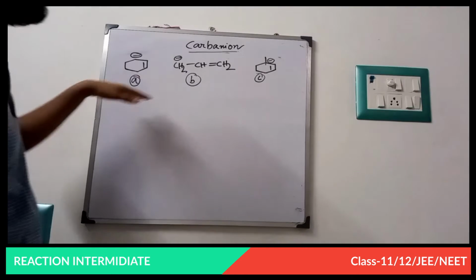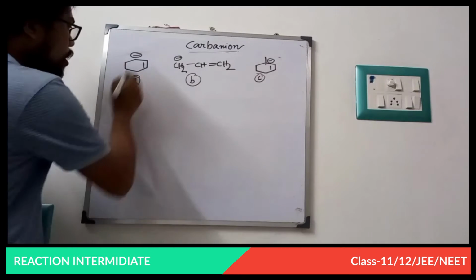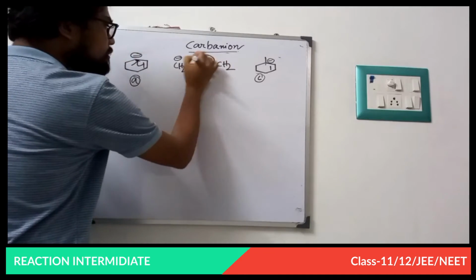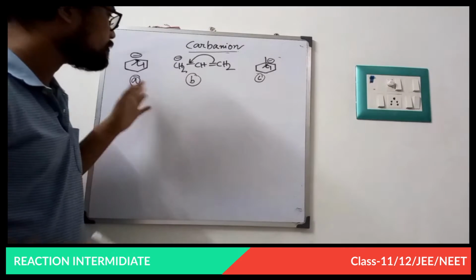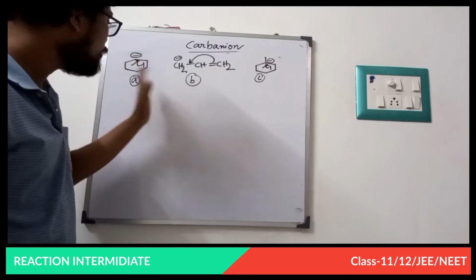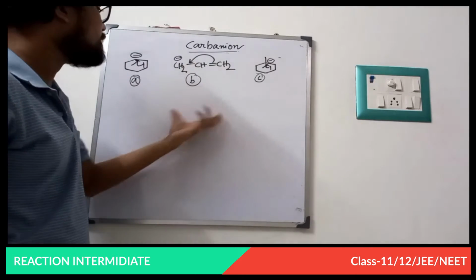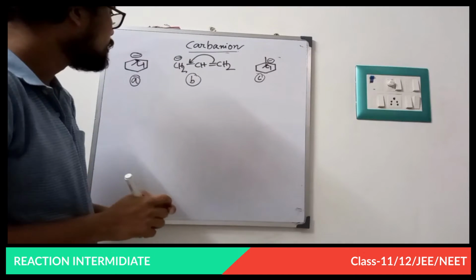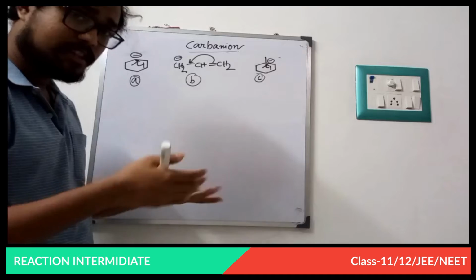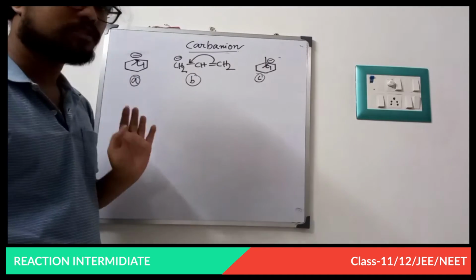Now compare the stability of A, B and C. Fine. A, B and C all have resonance, all of them are passing through resonance. So resonance is not the key factor which decides which one is more stable and which one is less stable.